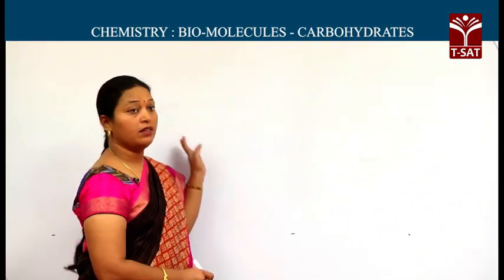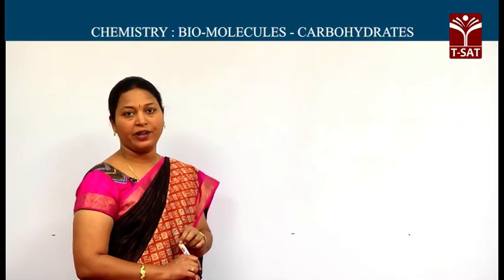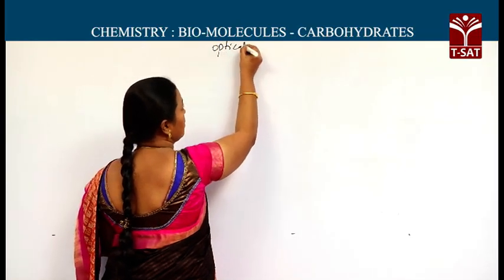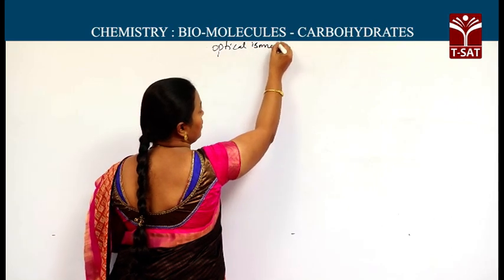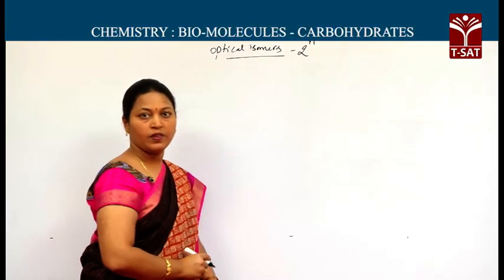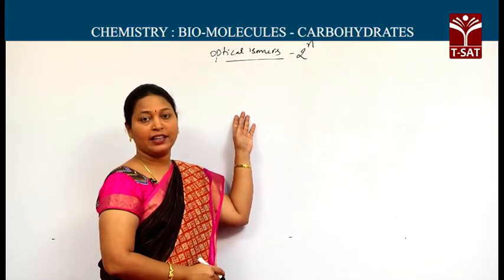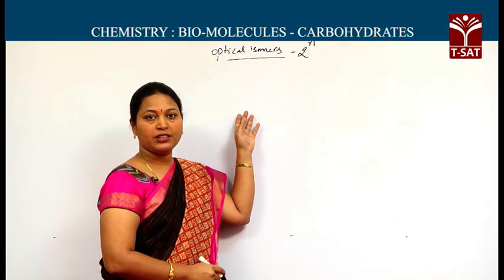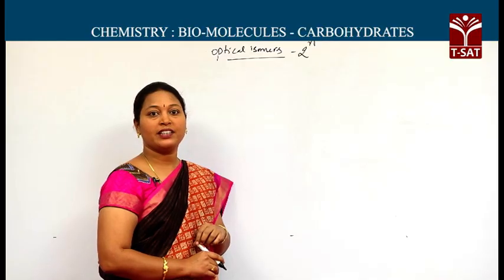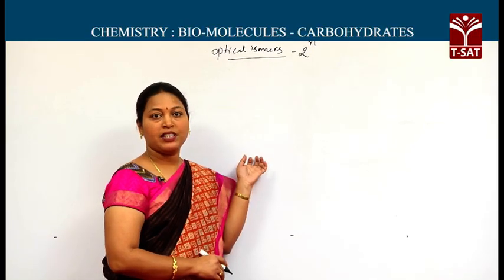Another aspect is the existence of optical isomers in these carbohydrates. The formula is 2 to the power n. N is the number of asymmetric carbons, or chiral carbons. One should know that an asymmetric carbon is a carbon in which all the elements of symmetry are absent.